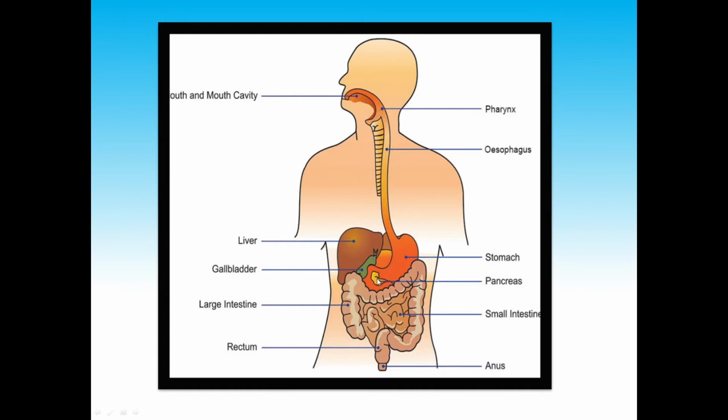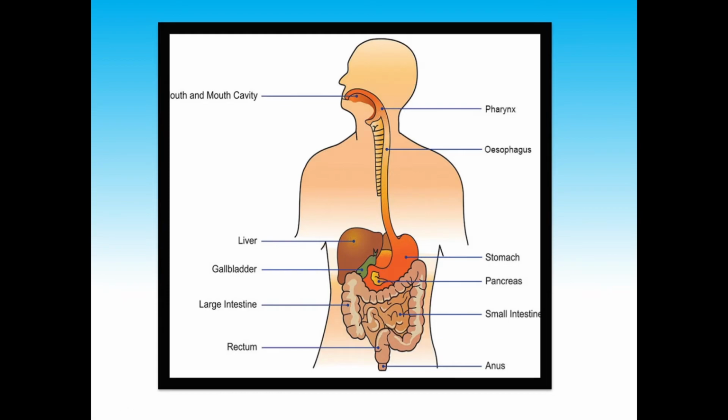Okay, now from the stomach, the food reaches the small intestine. Now what is this small intestine? A small intestine is a long tube. Can you see? It is arranged in small circular loops, but it is a tube.